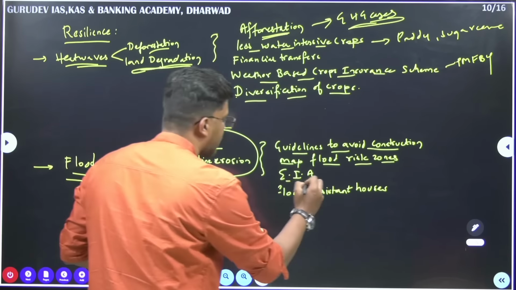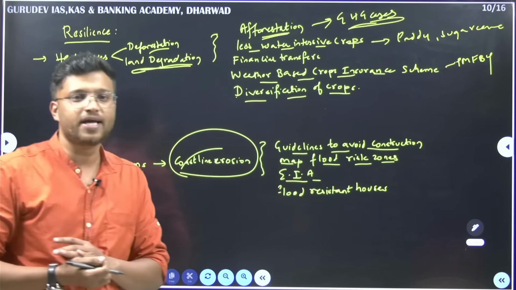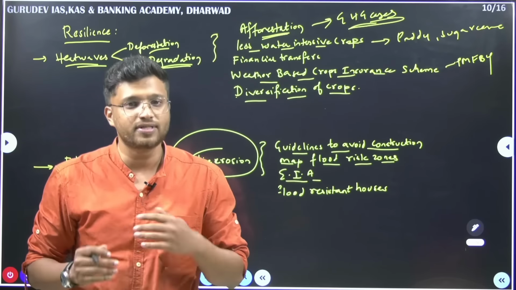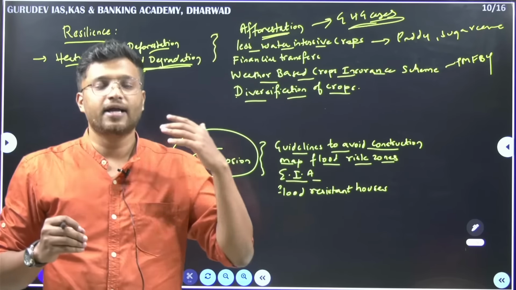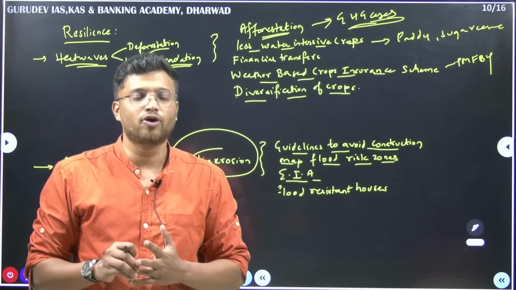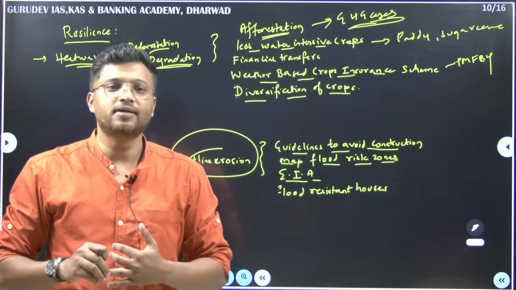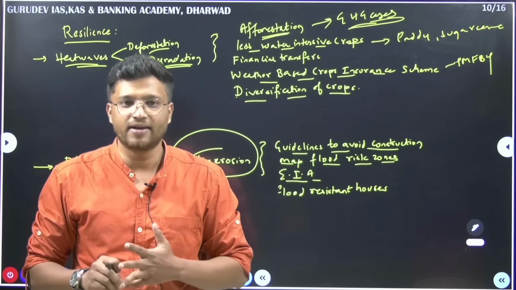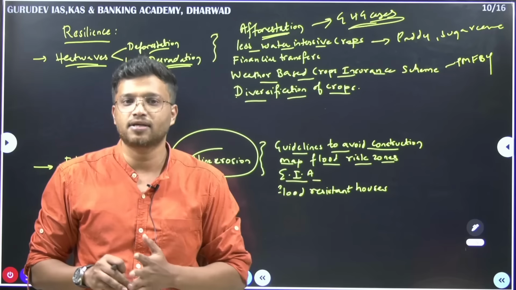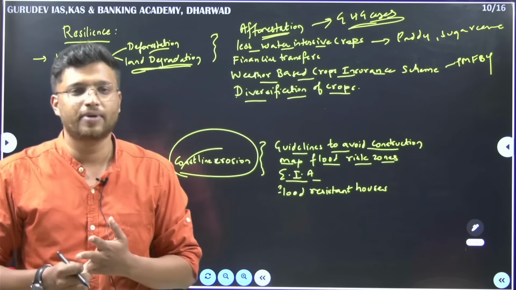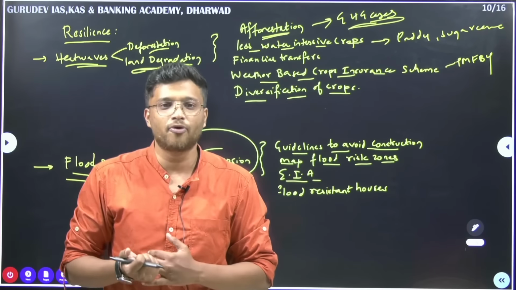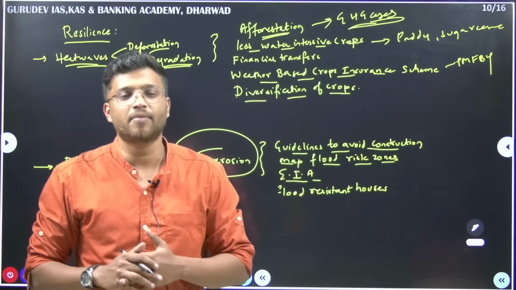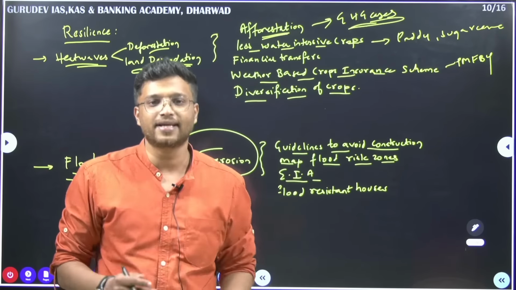Thirdly, environment impact assessment. See, whenever a project is being approved, environment impact assessment is compulsory in India. We have to see how much the project is damaging the ecology that is present there, as well as the people, the tribes, and the forest habitats that are living there. Fine. So these EIA rules have been relaxed in the last few years to accommodate more construction projects. So EIA, that is your environment impact assessment, has to be more strict here.